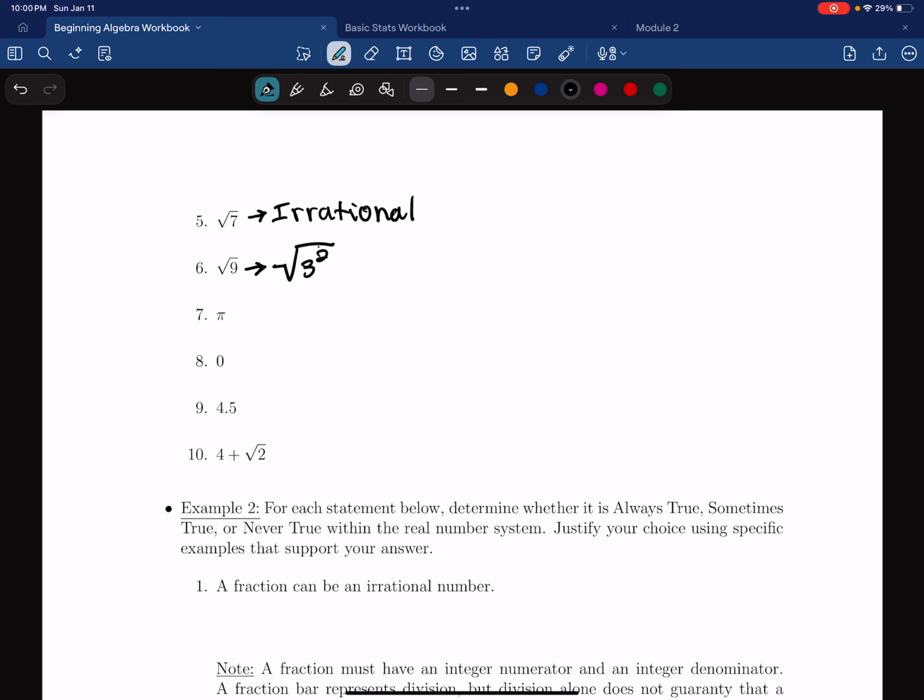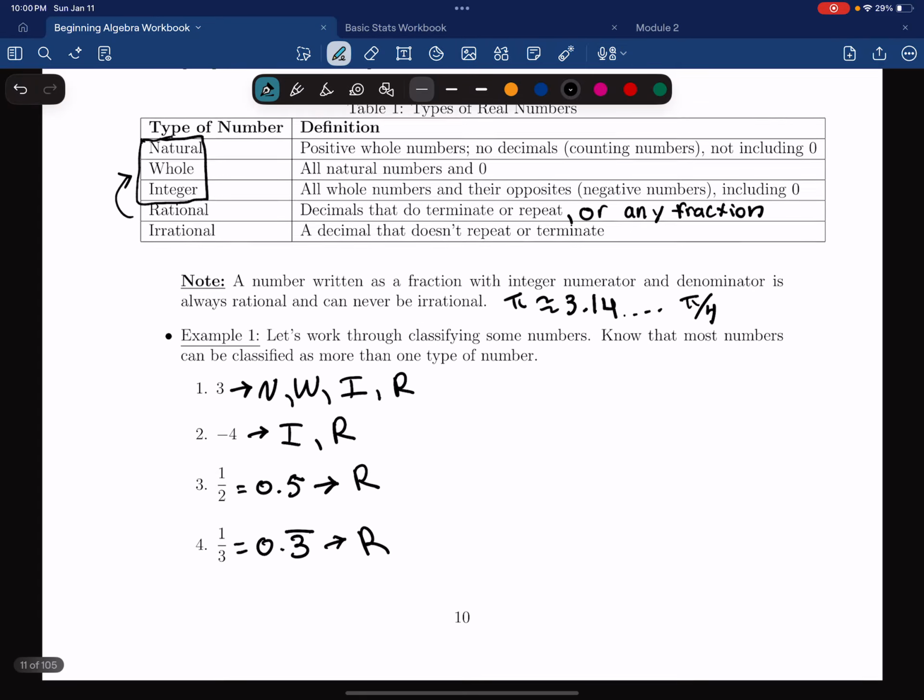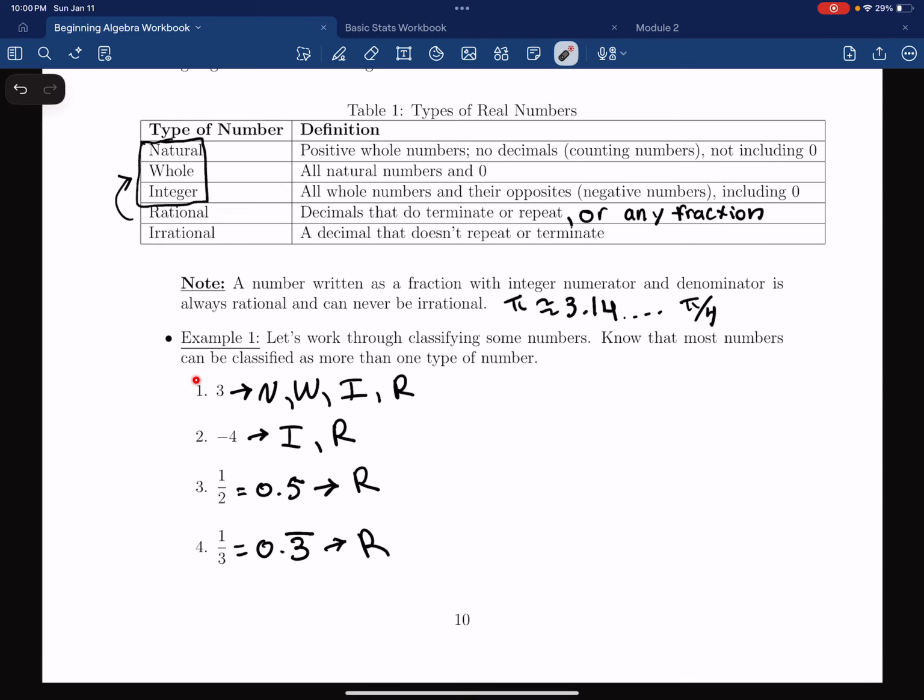And we know that the square root is the opposite of something squared, so the square root of 9 just equals 3. And 3, well, 3 is a natural number. It's a whole number. It's an integer. And it's also rational. And we also already defined what 3 is in the first example here.